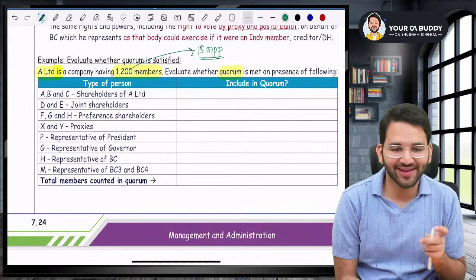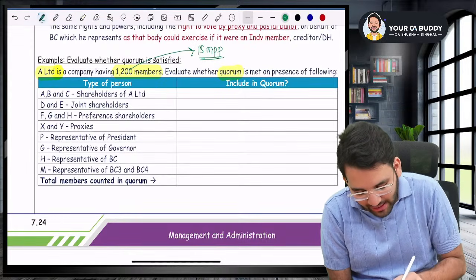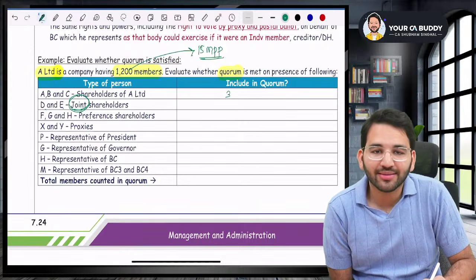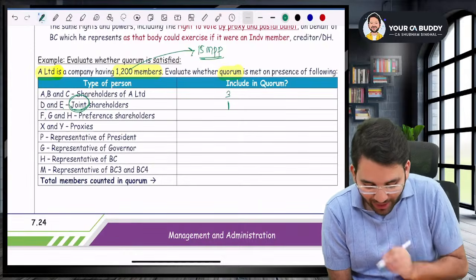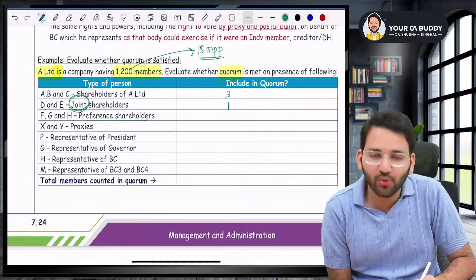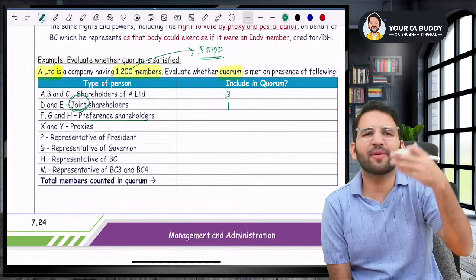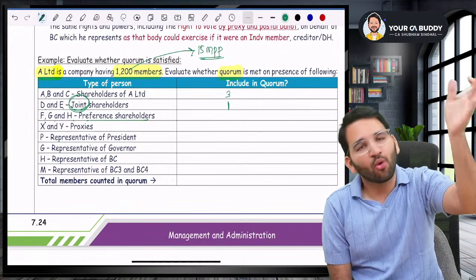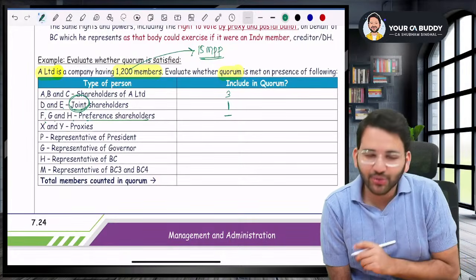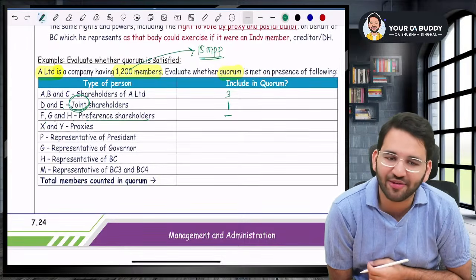Yes or no? Yes, sir. Now let's see how many members are present. A, B, C are shareholders of A Limited, 3 members. D and E are joint shareholders, so joint shareholders will be counted as 1. F, G and H are preference shareholders. Sir, only for those decisions where preference shareholders can vote, only for those resolutions you will count preference shareholders, but otherwise you will not count. So we'll take it as no. We'll think that there is no voting for preference shareholders.